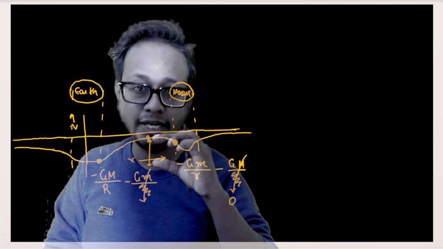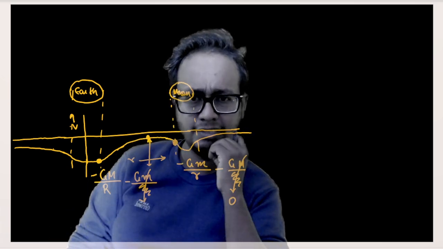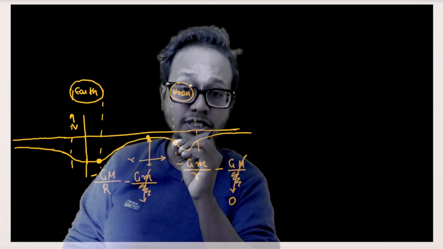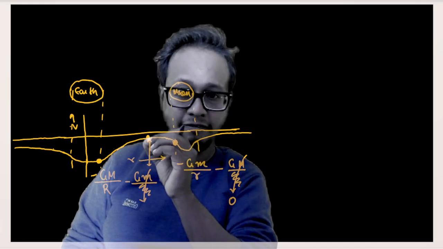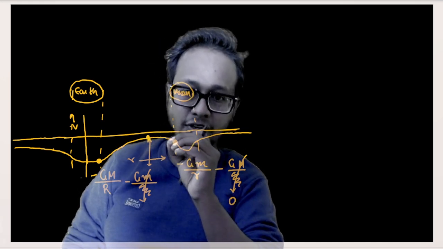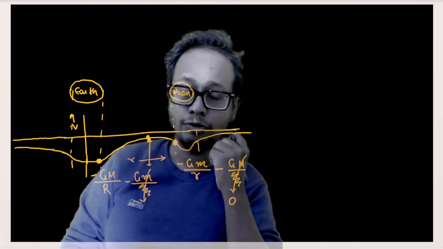And after this point has been crossed, I require some more amount of energy. And why do I require that energy? Because this satellite has to reach this planet or surface of the moon with zero velocity. That means if I stop giving energy to the satellite out here, what will happen? It will increase its velocity downward, and it will crash land into the moon, isn't it? It will smack into the moon, and I do not want that.